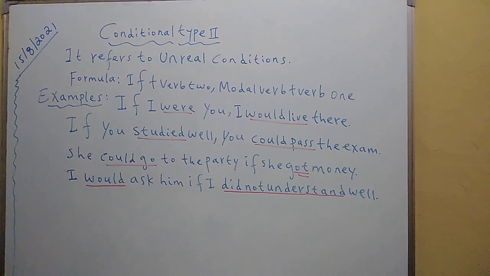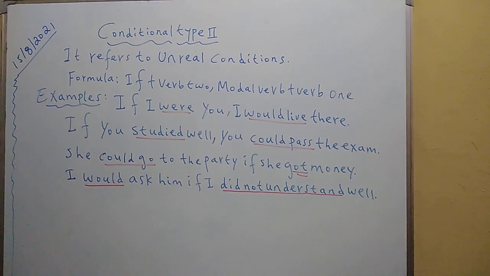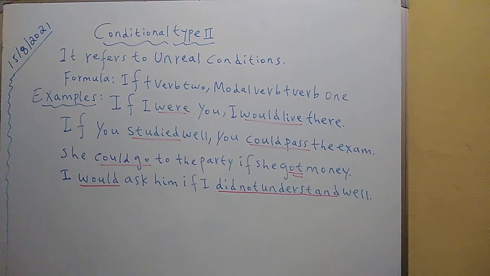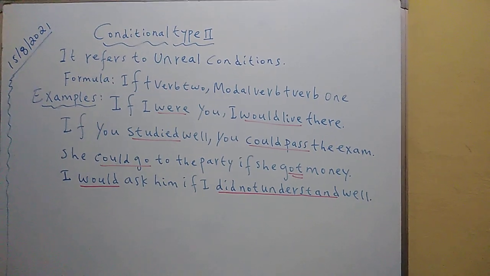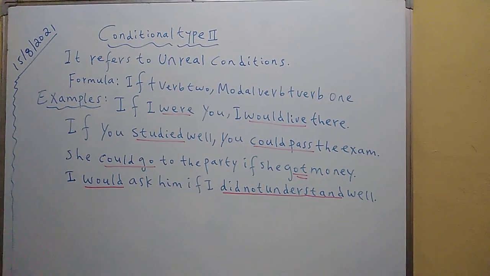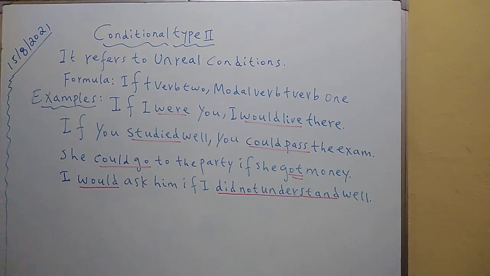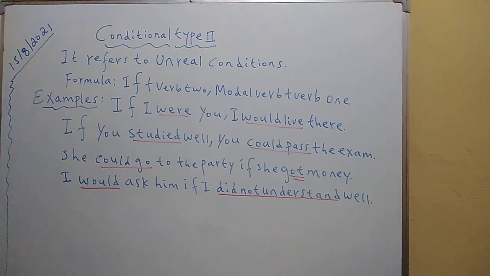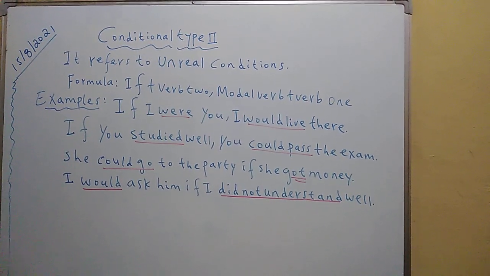And then the second example is if you studied well, you could pass the exam, right? So there is one precondition that you can pass the exam, that is studying well.